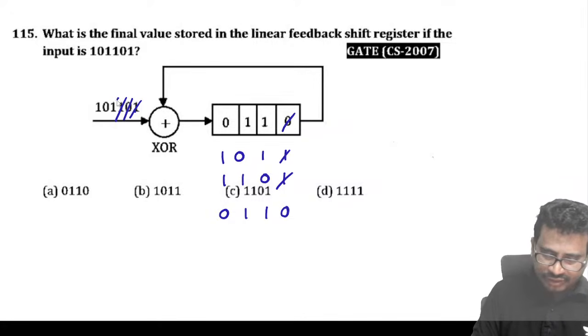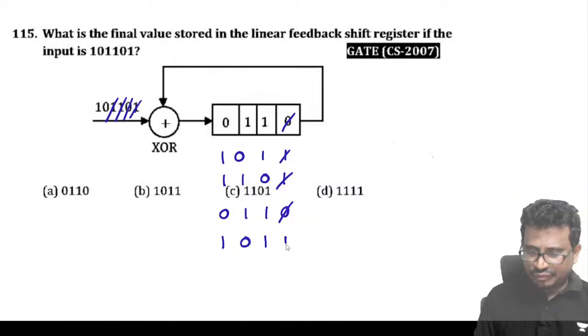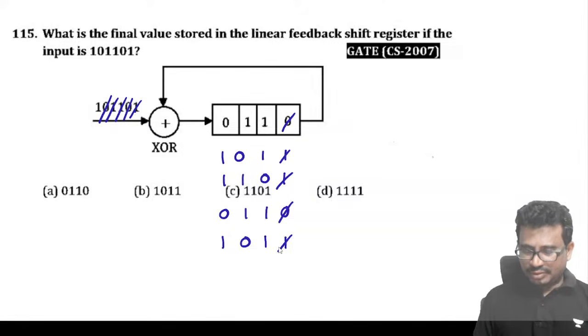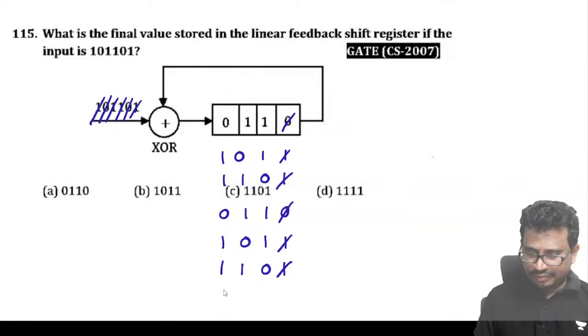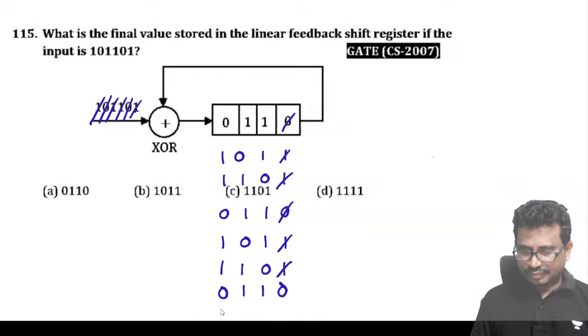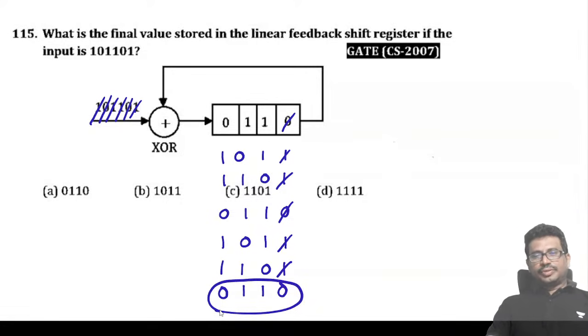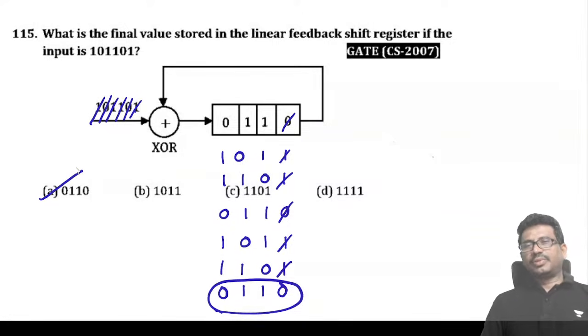Next, XOR between 1 and 0 gives 1, 0, 1, 1. Next, 0 and 1 gives 1, 1, 0, 1. Next, 0, 1, 1, 0. So this is the state. Good problem.